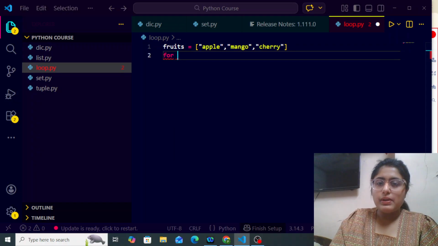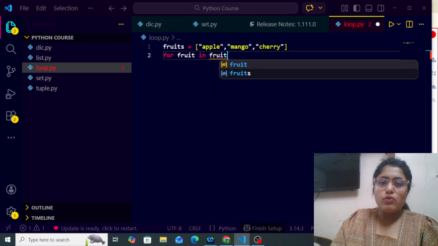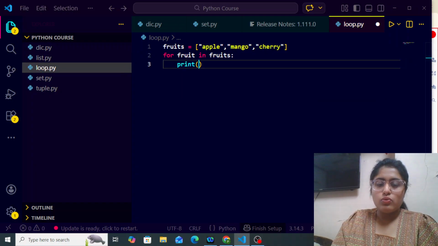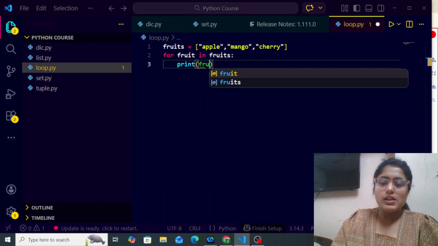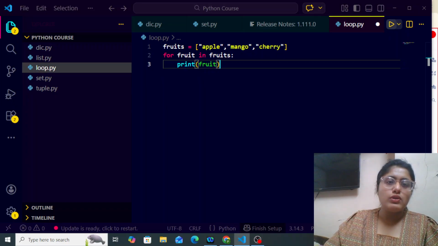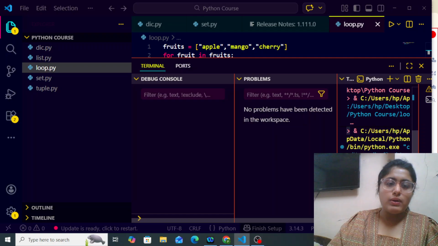And I will simply write for fruit in fruits, okay? I will simply print my fruit, okay? And this will simply print my fruit in Python. I hope this will be getting clear to all of you. Let's just run this code to see what output I'm getting. Yeah. So in this case, all my fruits are getting printed.